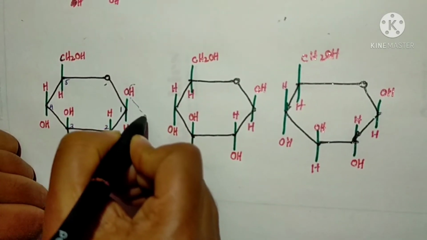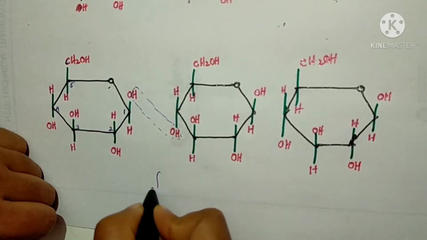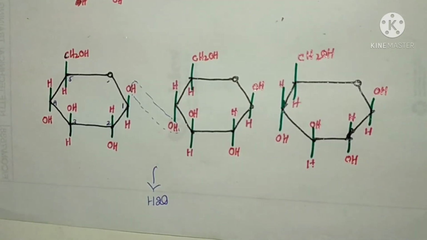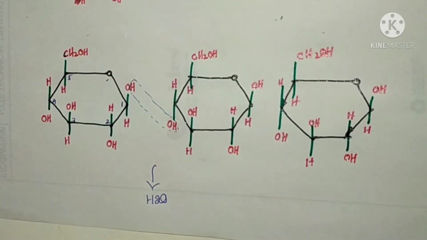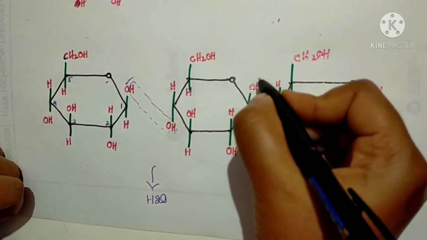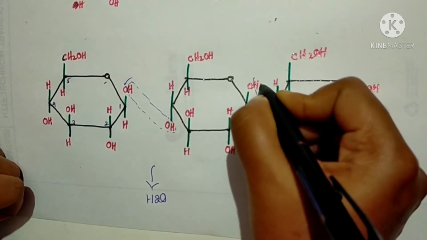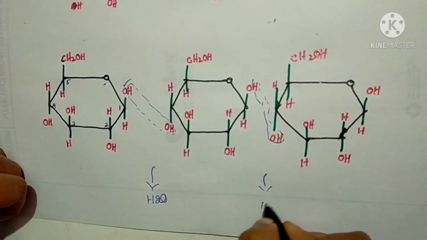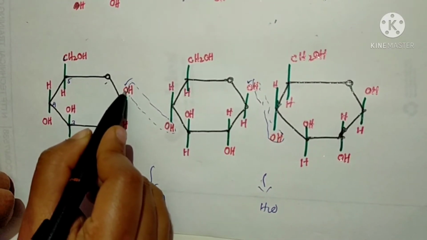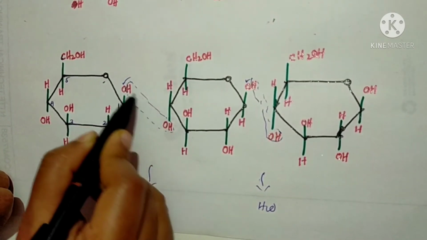In order to make this beta 1,4 glycosidic linkage, the hydrogen atom of the first glucose reacts with the hydroxyl group of the second glucose, especially at the fourth carbon atom, and releases a molecule of water, leaving only one oxygen atom. Similarly, in the next bond formation also, hydrogen reacts with the hydroxyl group and releases a molecule of water, leaving an oxygen atom. Let us draw this oxygen atom in the middle to make the bond.